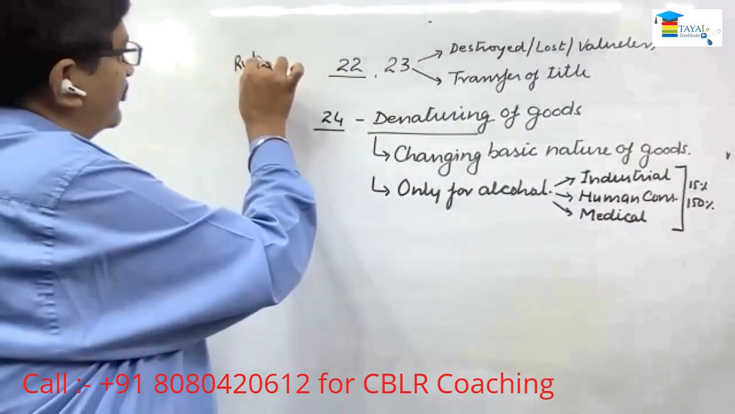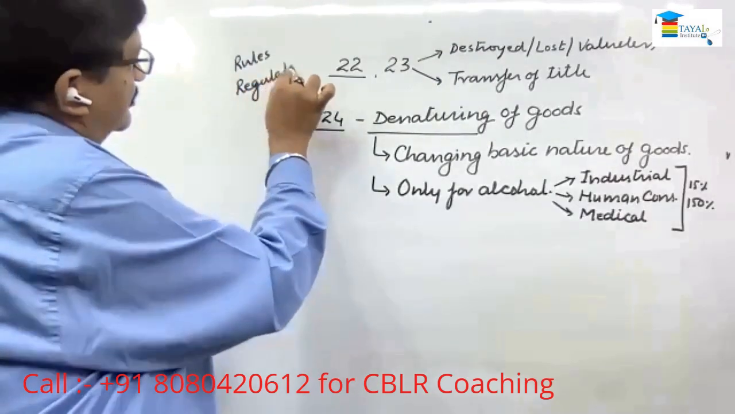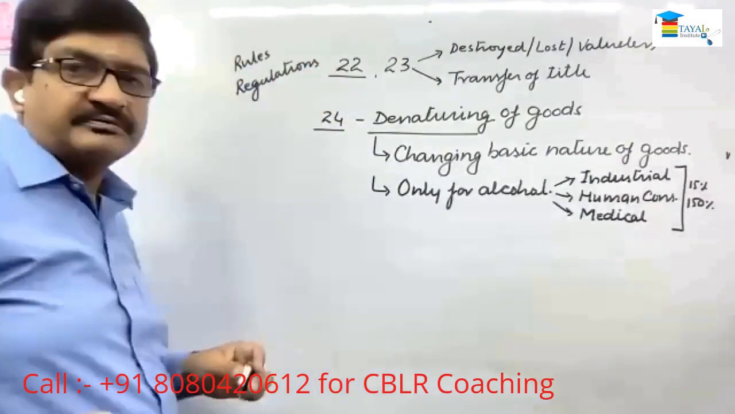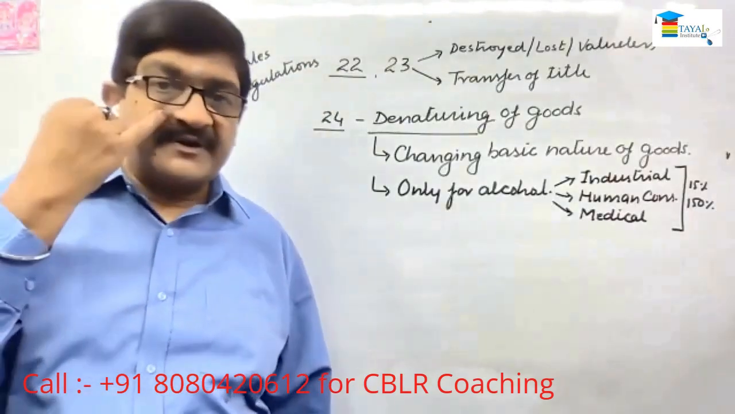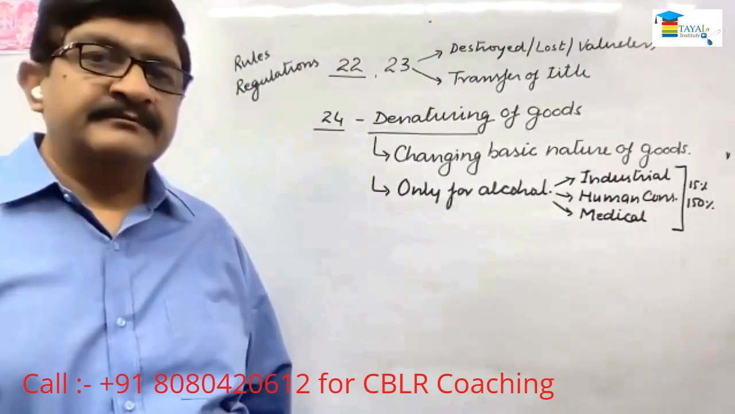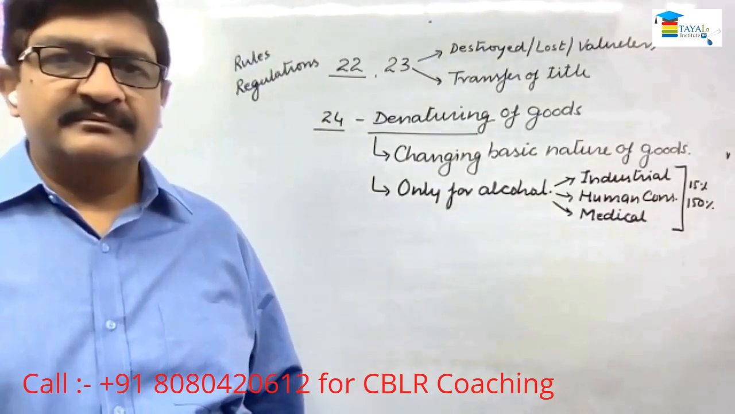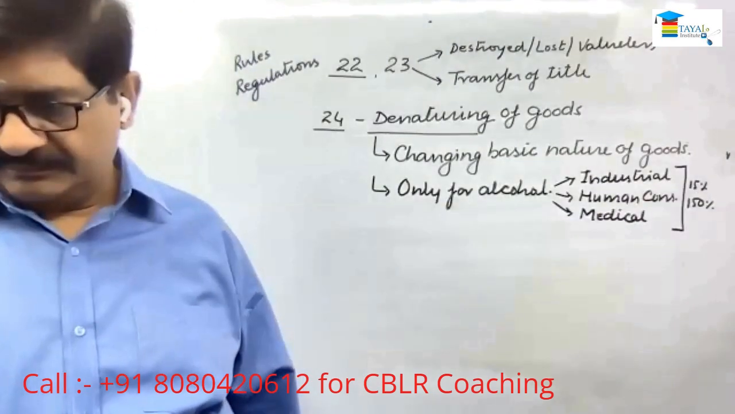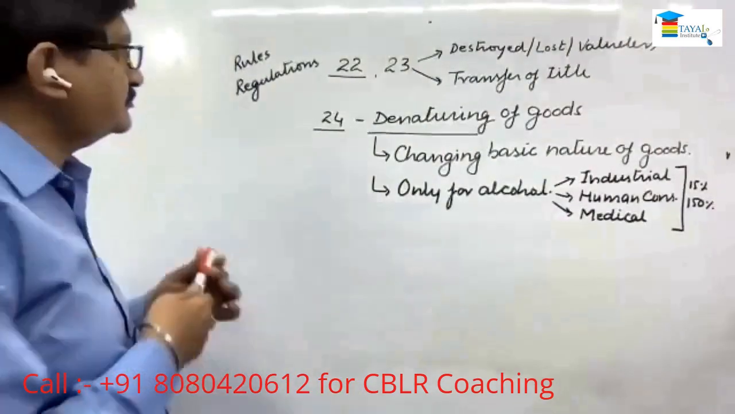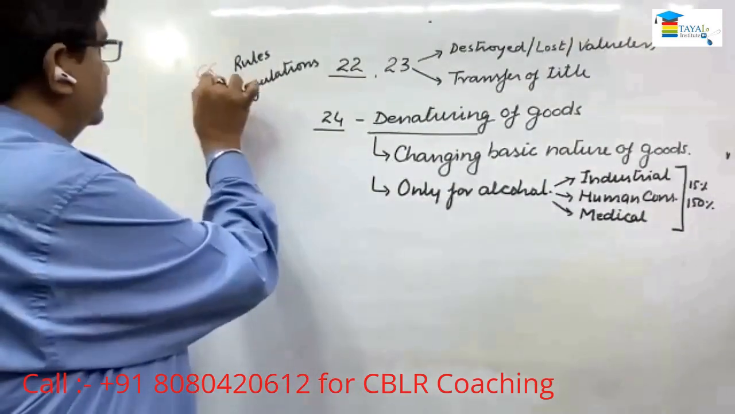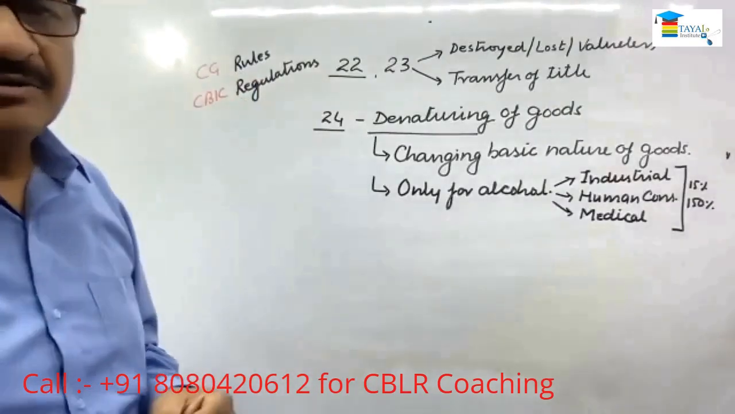rules and regulations. These are two words, right? What is the basic difference between these? Rules are made by the government, the Central government, and regulations by the board. These are by the Central government and this by the CBLR. Okay. What other difference?